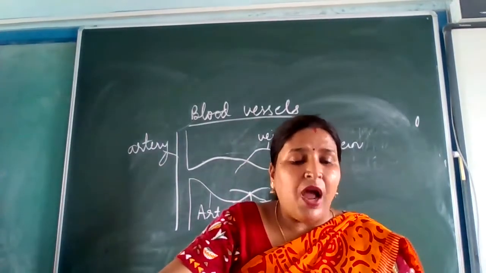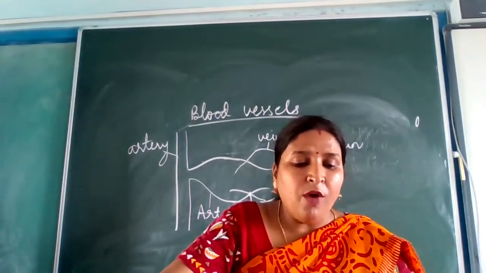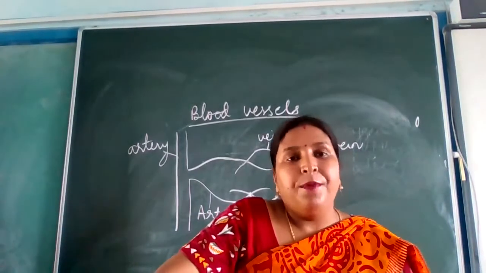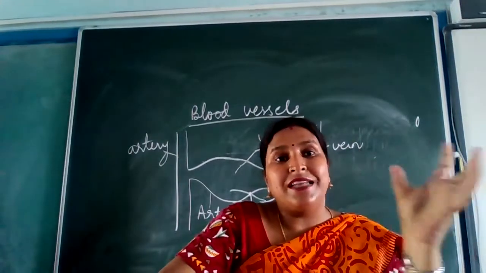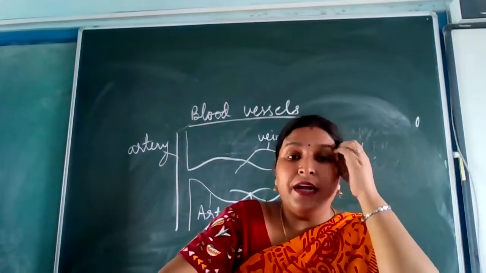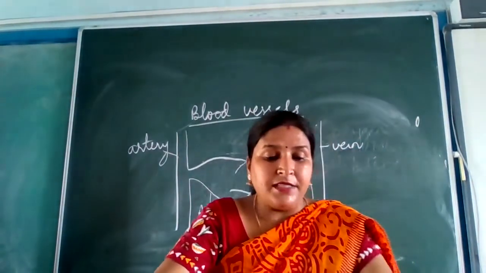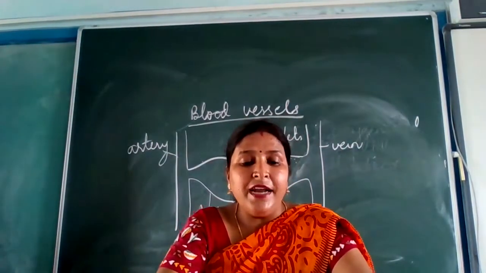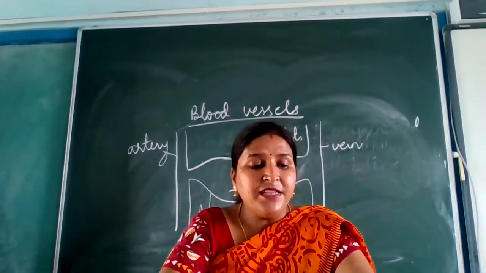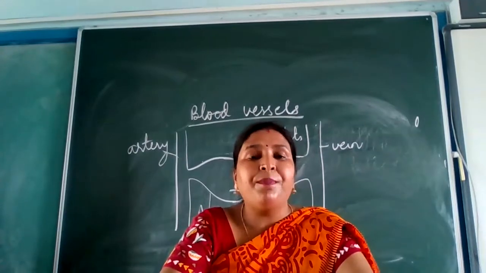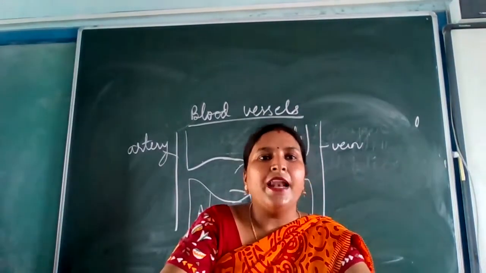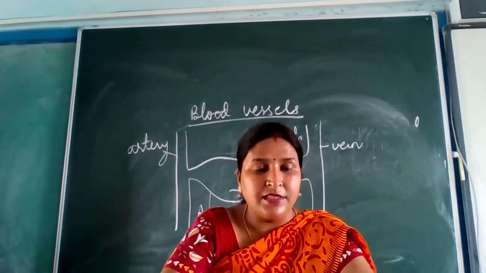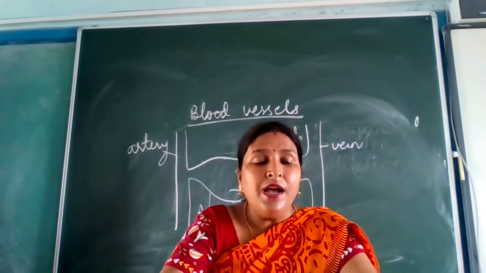Then comes pulmonary artery. The pulmonary trunk is a major vessel of the human heart. It comprises so many arteries collecting the blood from the atrium and reaching up to the lungs. It originates from the right ventricle. It branches into the right and left pulmonary artery, because one will go in the right lung and the other will go in the left lung.